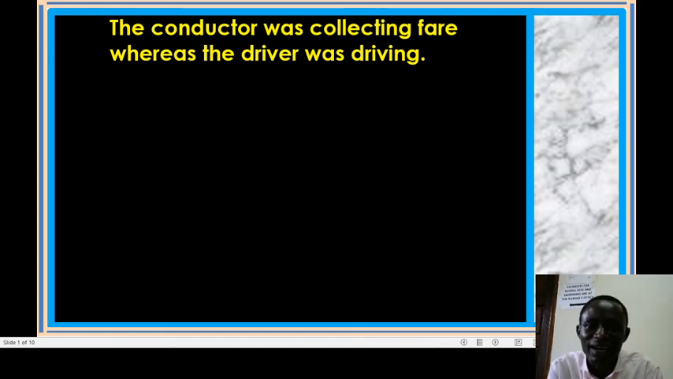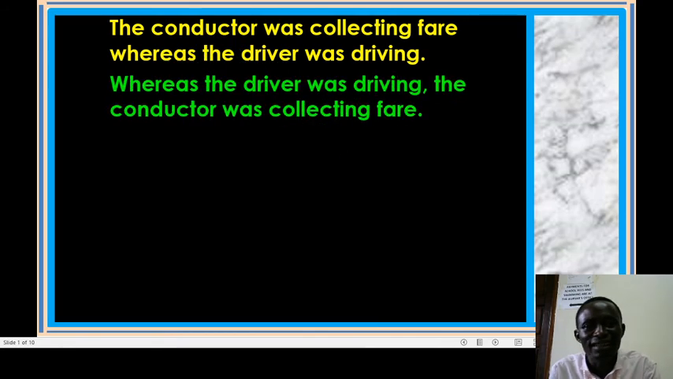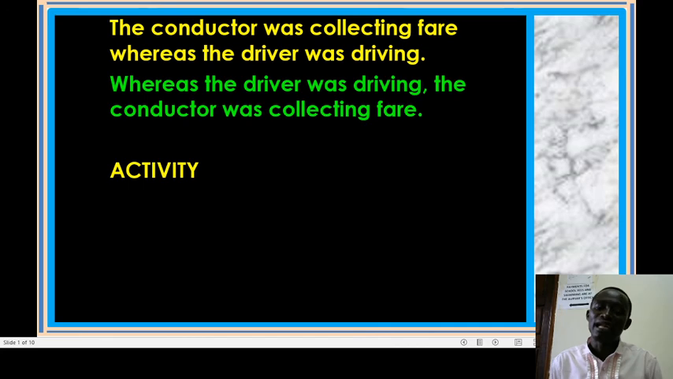The conductor was collecting fare, whereas the driver was driving. Let's begin by saying whereas. We shall say, whereas the driver was driving, the conductor was collecting fare. Yes, whereas the driver was driving, the conductor was collecting fare. That's how we should speak, dear friends. Let's practice this with other sentences as well. That's what we call learning.